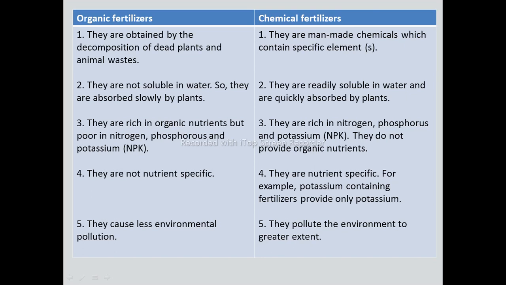They are not soluble in water, so they are absorbed slowly by plants. Whereas chemical fertilizers are readily soluble in water and are quickly absorbed by plants. Organic fertilizers are rich in organic nutrients but poor in nitrogen, phosphorus and potassium. Whereas the chemical fertilizers are rich in nitrogen, phosphorus and potassium.